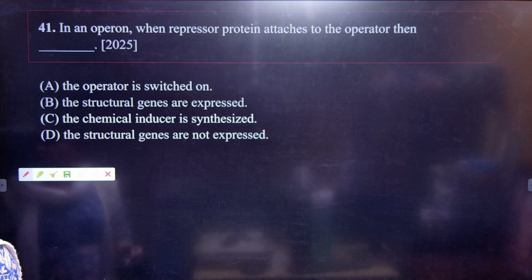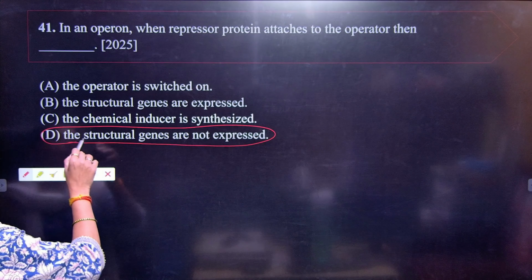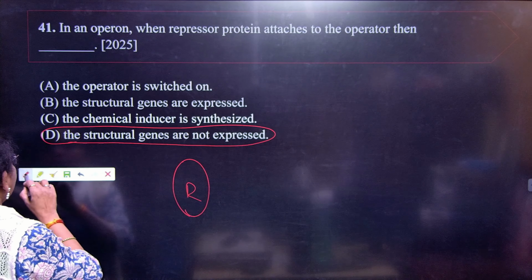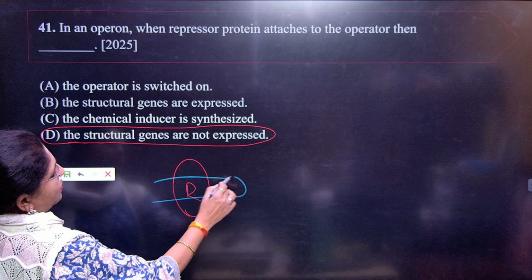So you should know your answer, that the structural genes are not getting expressed if the repressor protein binds to the operator site. Got it? When the O site is masked here, there won't be any more transcription of Z, Y and A. So there won't be any transcription. So D is the correct answer. Next, 42.